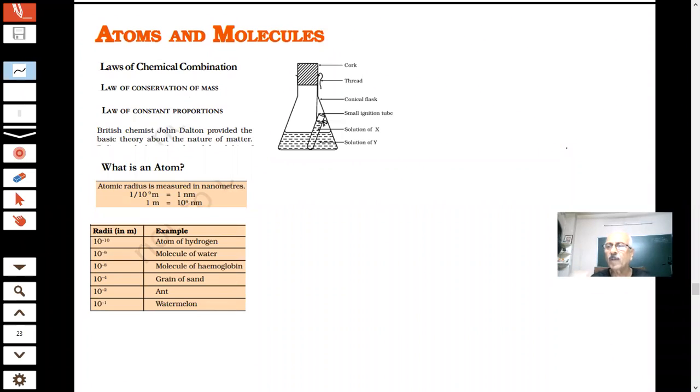So, what are the two important laws I said on the basis of which Dalton was able to postulate his theory?